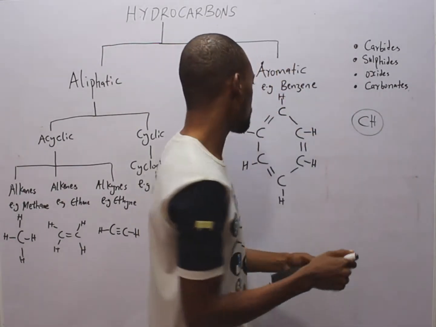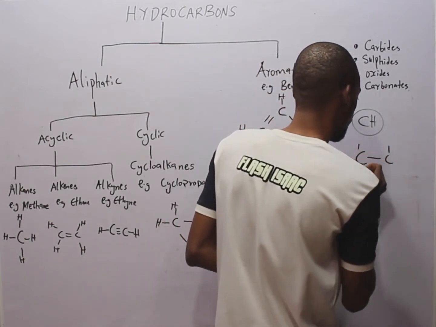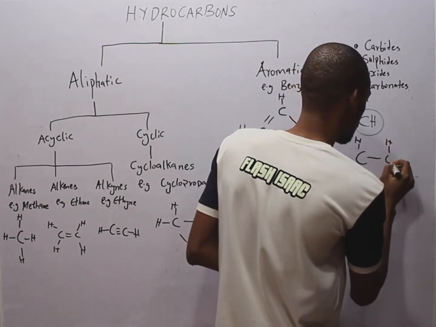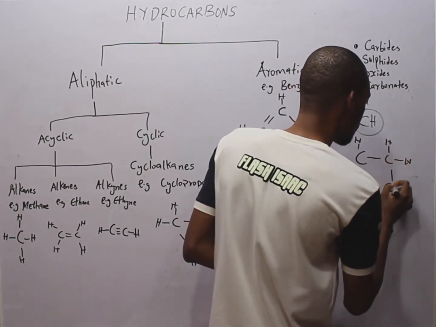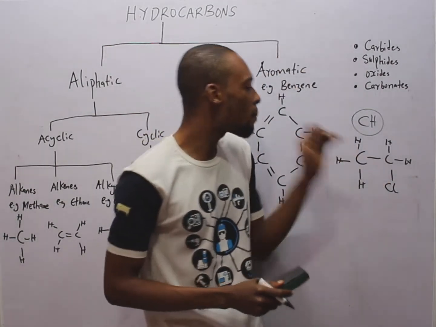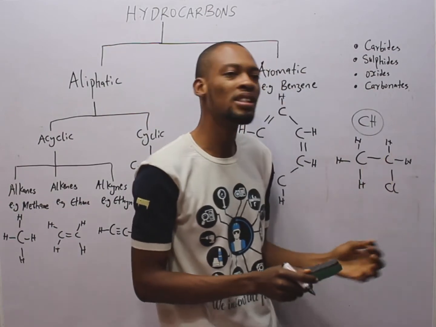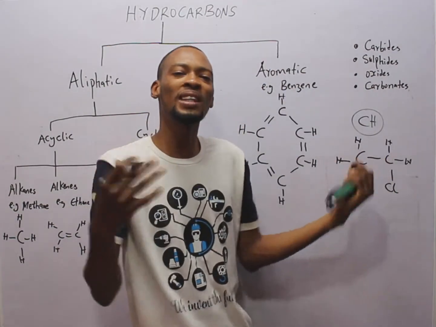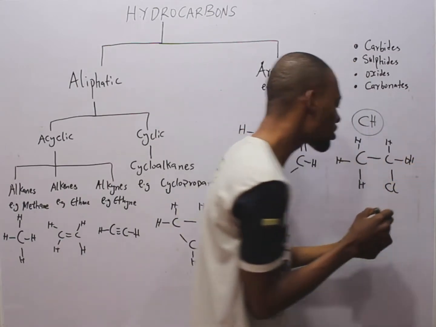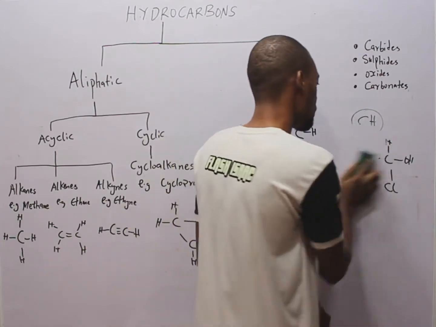Meanwhile, if you are given this, and let's say chlorine here, this is no longer a hydrocarbon because this compound is formed by carbon, hydrogen, and chlorine. So carbon, hydrogen, and other elements. Or if you have, let's say OH here, it is no longer a hydrocarbon because other elements have been introduced.